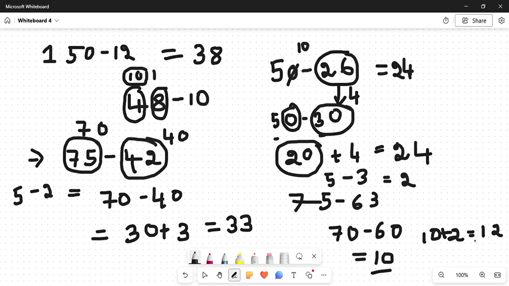So this is all for 2 digit subtraction, 2 digit addition, 2 digit with a single digit addition, and 2 digit with a single digit subtraction. This is all for today, and we will be discussing more and more shortened tricks from tomorrow. I'll be dedicating a specific time for this for you all. If you are very interested, please watch it without fail.